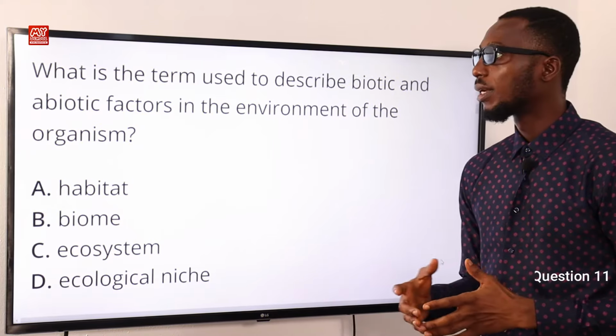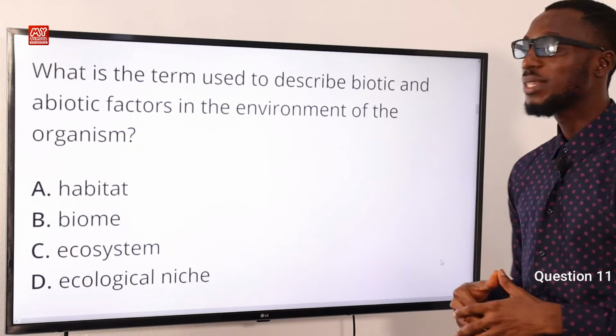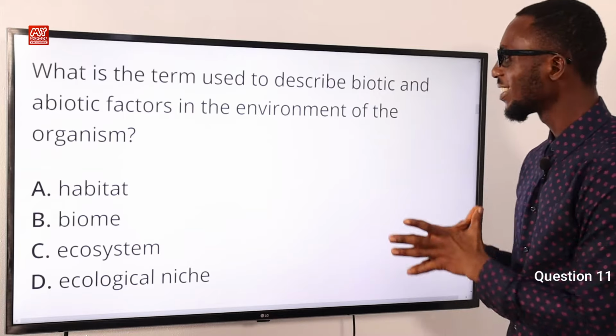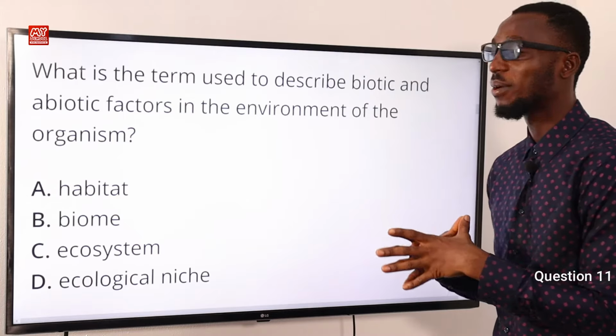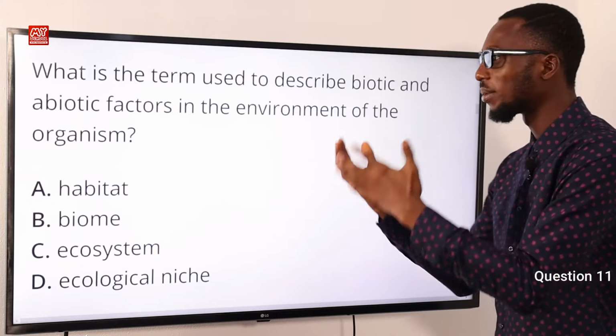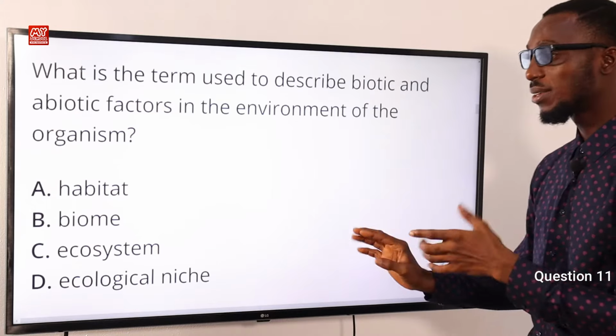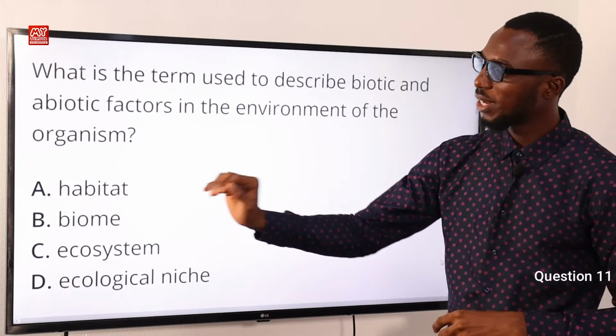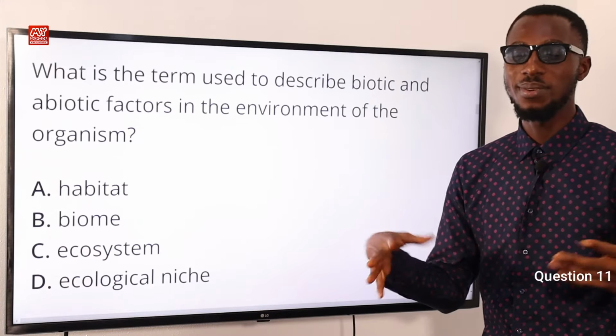Question 11. What is the term used to describe biotic and abiotic factors in the environment of the organism? Okay, so that term is referred to as ecosystem, the combination of the biotic and abiotic factors. So the correct option is C. Let's look at option A, habitat. Habitat is the environment where an organism lives in.